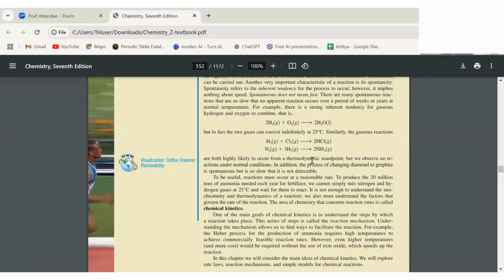So if I am saying that HCl is feasible, that means HCl is able to form. If I am saying HCl is spontaneous, then that means HCl is forming by its own. We are not pushing any temperature and pressure to H2 and Cl2. It is just forming on its own by the time H2 and Cl2 make contact with each other. Okay.